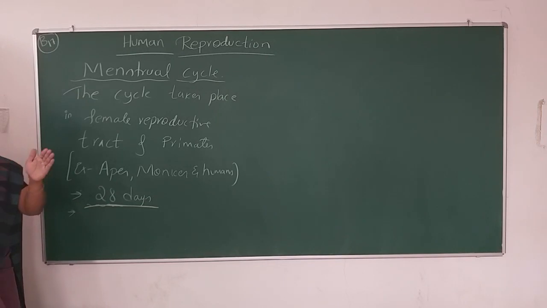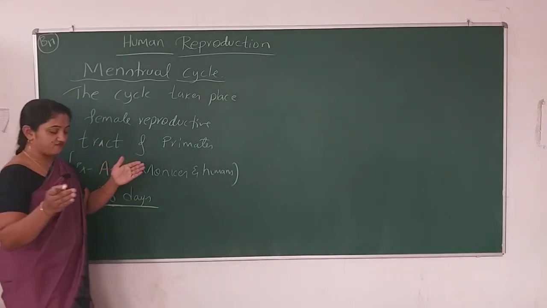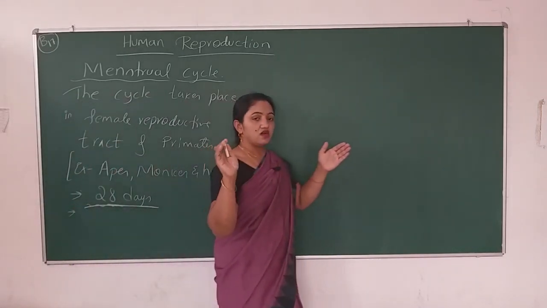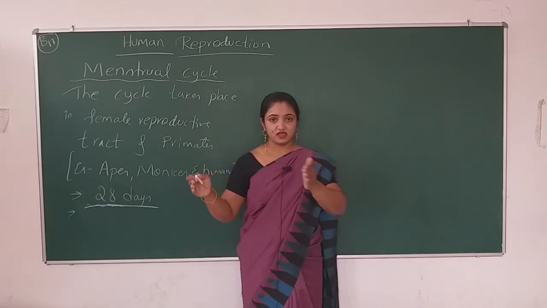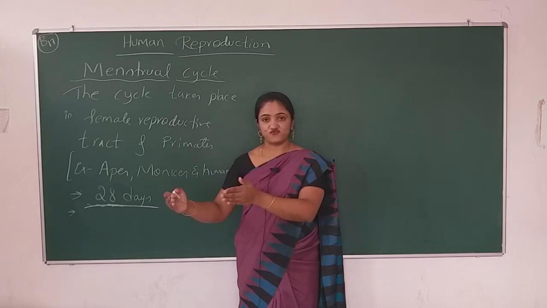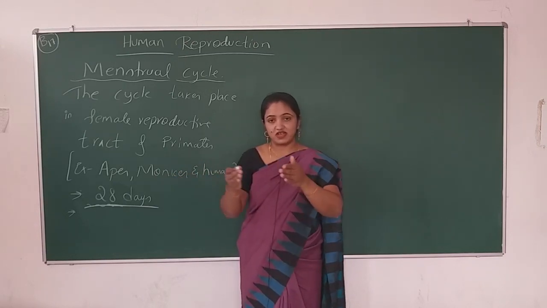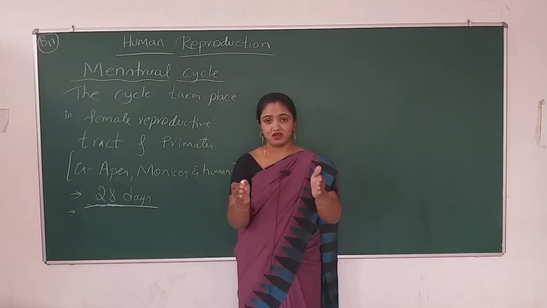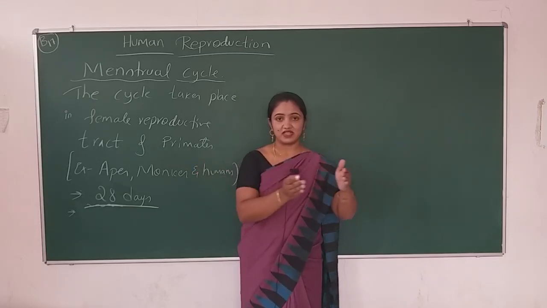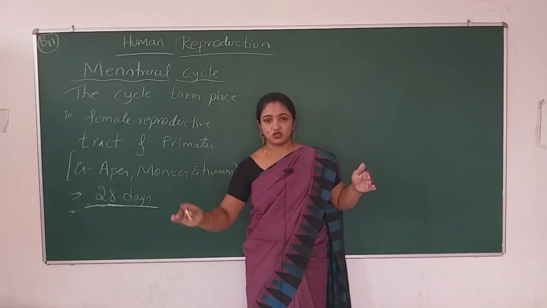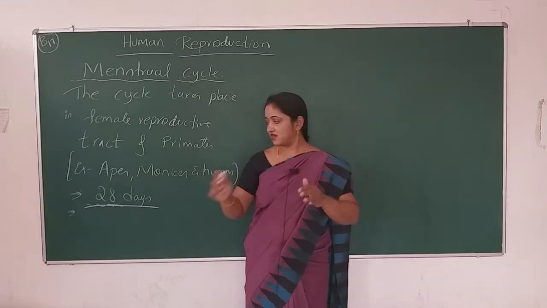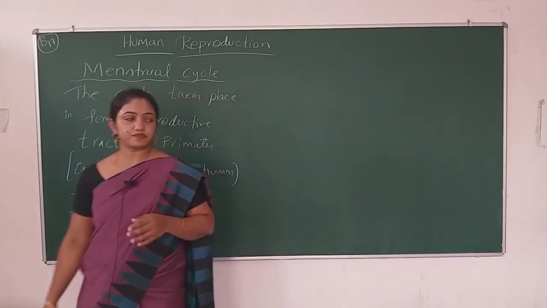If we calculate that period of 28 days, the first phase takes place in the first few days, the next phase takes place in the middle of that 28 days, and then the next phase, like this. The complete menstrual cycle takes place in these 28 days.